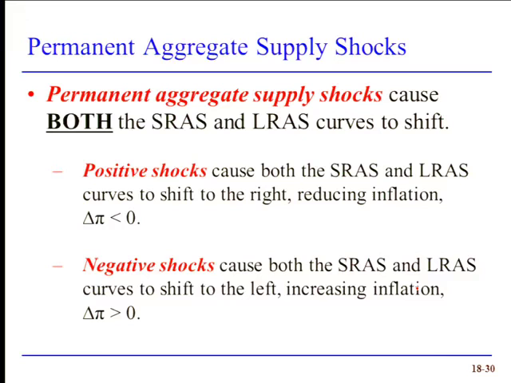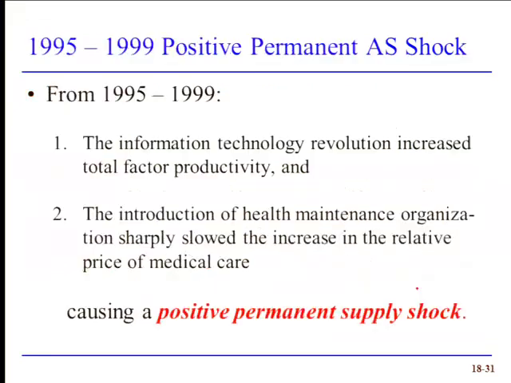One is we want to think about it in terms of what's going to happen to inflation. However, what happens to inflation is not going to be necessarily shown by what happens to the long-run aggregate supply curve. Rather, when we have a permanent shock, the long-run aggregate supply curve shifts, but so does the short-run aggregate supply curve. So they're both shifting. So now we can think, looking at that short-run curve, what's happening to inflation? If it shifts down, inflation is lower, we have a positive shock. If it shifts up and we have higher inflation, it would be a negative shock.